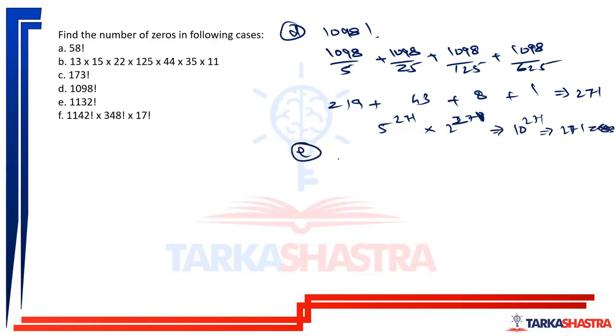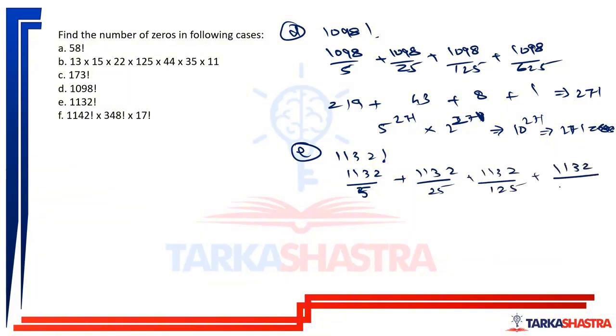Next, what do you have? 1132 factorial. So that is 1132 divided by 5, 1132 divided by 25, 1132 divided by 125, 1132 divided by 625.